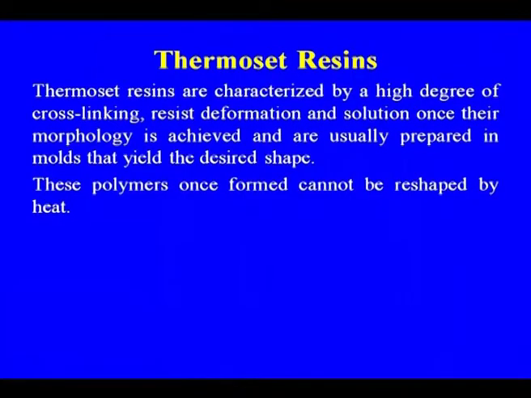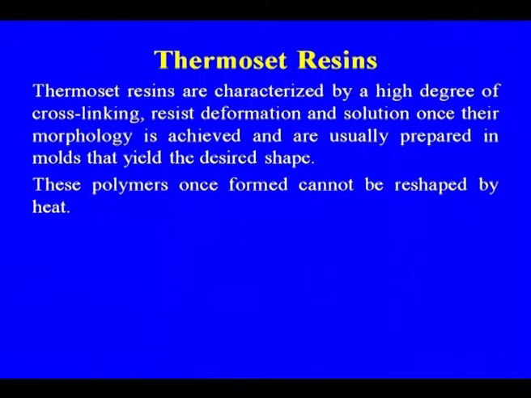Now let us discuss some of the important thermoset resins. This was polycarbonate and PVC, the important thermoplastics. Thermoset resins are characterized by a high degree of cross linking, resistance to deformation and solution once their morphology is achieved, and are usually prepared in molds that yield the desired shape.